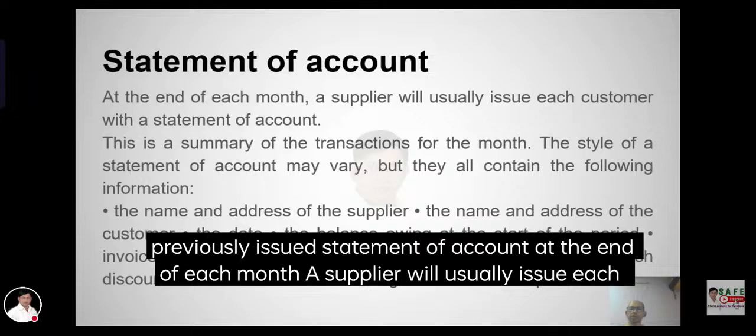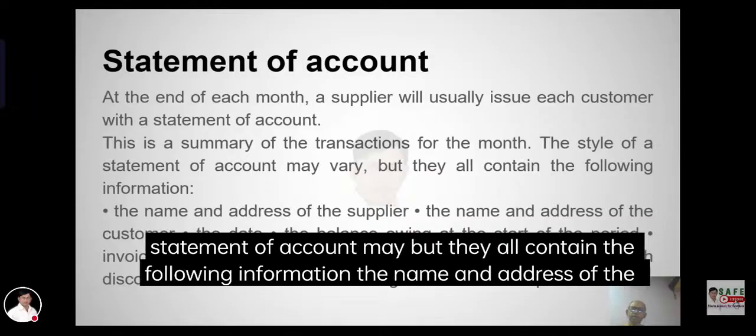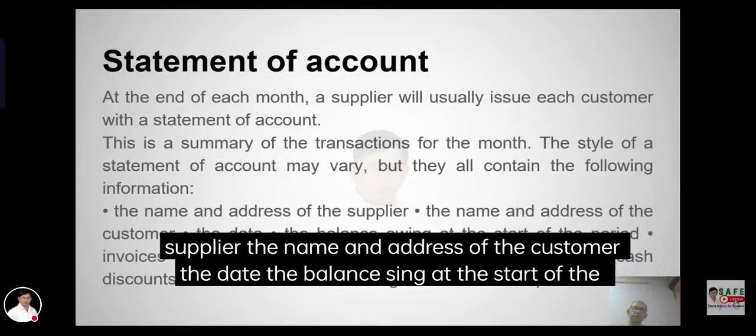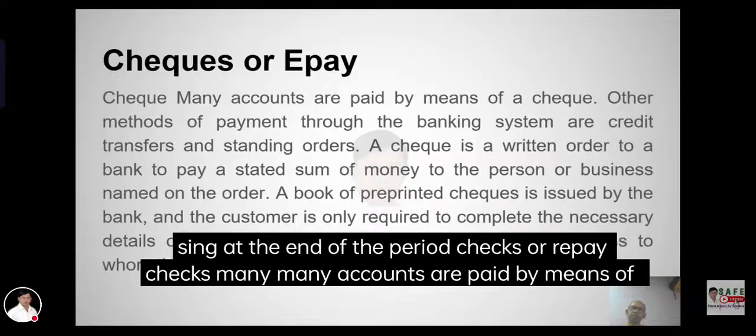Statement of account. At the end of each month, the supplier will usually issue the customer with a statement of account. This is a summary of the transactions for the month. The statement of account will contain the following: the name and address of the supplier, the name and address of the customer, the date, the balance owing at the start of the period, invoices and payments, the payment received, any cash discount allowed, and the balance owing at the end of the period.